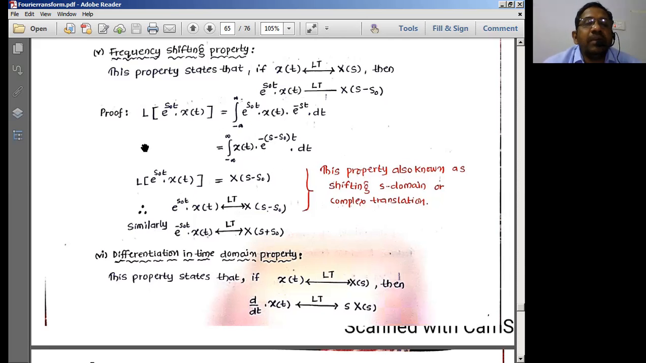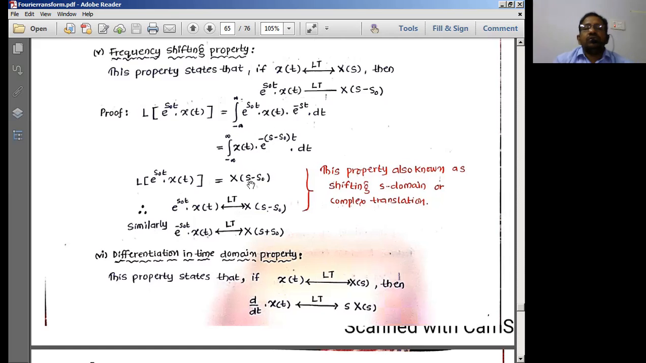Now let us apply the Laplace transform to this: the integral of x of t e power minus st dt, where x of t is equal to e to the power s naught t into x of t. So here I have e to the power, and here I have e to the power, so I can simply add these two. Taking minus as common, I can write s minus s naught times t. Now what is this? This is the formula for the Laplace transform. If you have minus st, you'll have X of s. Here you have s minus s naught, so the same s minus s naught will come over here.